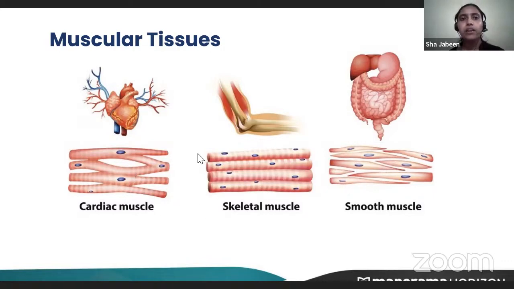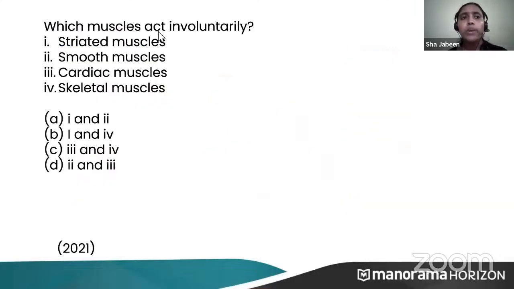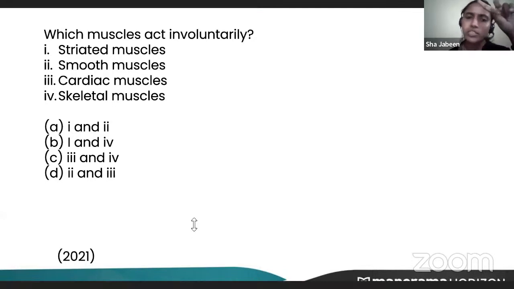Now you can see here, which muscles act involuntarily? Striated muscle, smooth muscle, cardiac muscle, or skeletal muscle? Which muscle will act involuntarily? Just try to answer. Smooth muscle only? Smooth muscle and cardiac muscle. So the answer will be 2 and 3. So which option shows the answer as 2 and 3?